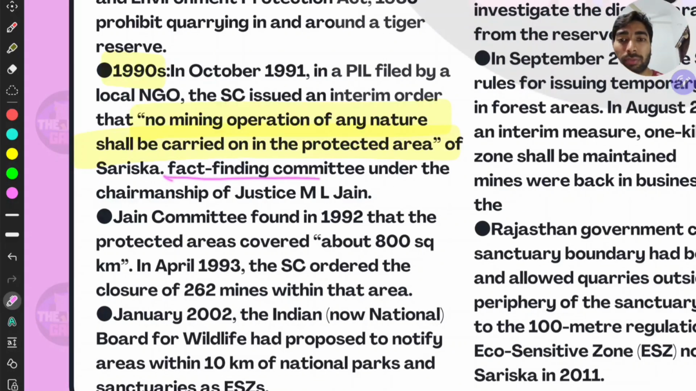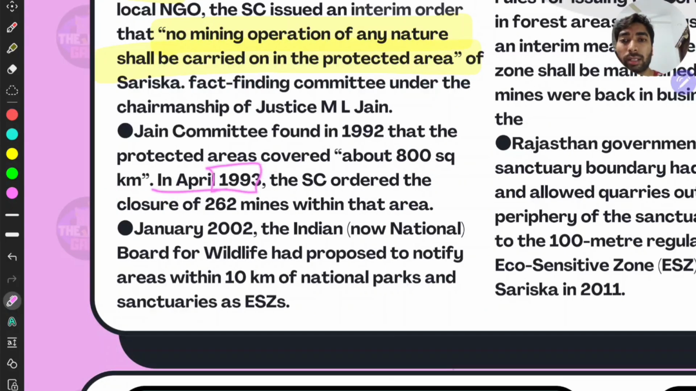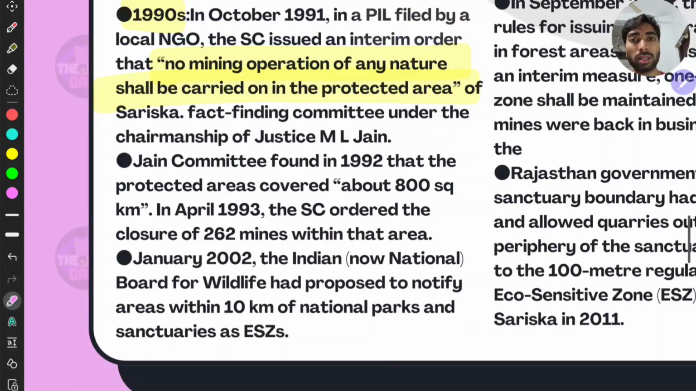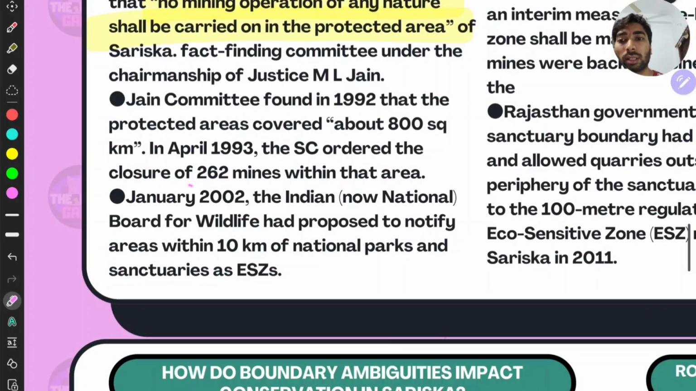And a fact-finding committee was constituted under the chairmanship of Justice M.L. Jain. The Jain Committee, famously known as the Jain Committee, found in 1992 that the protected areas covered about 800 square kilometers. And in April 1993, the Supreme Court ordered the closure of 262 mines within the area. Earlier, they ordered no mining operations, but later they ordered the closure of 262 mines.